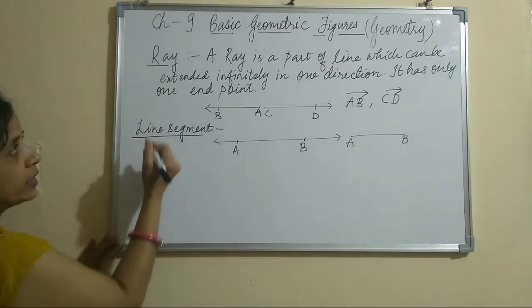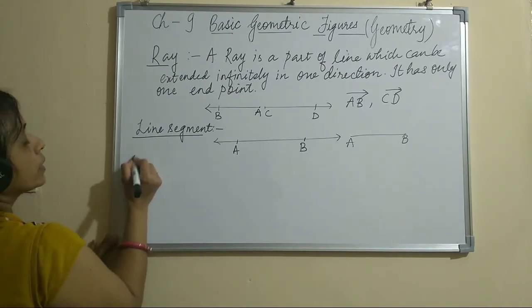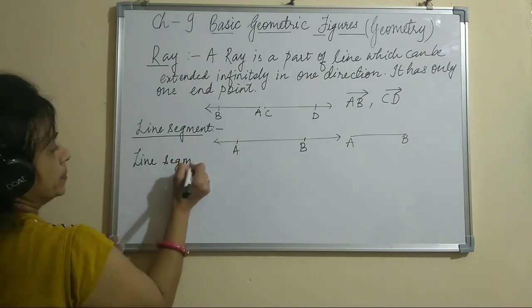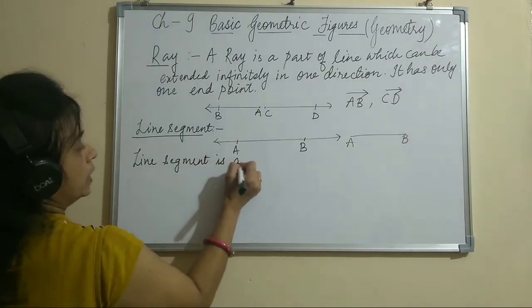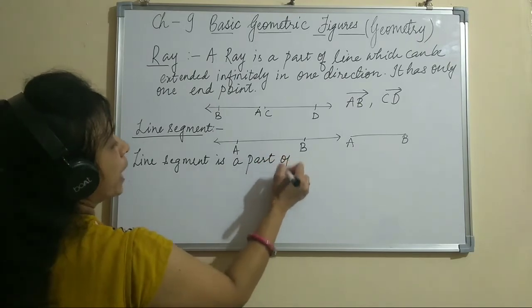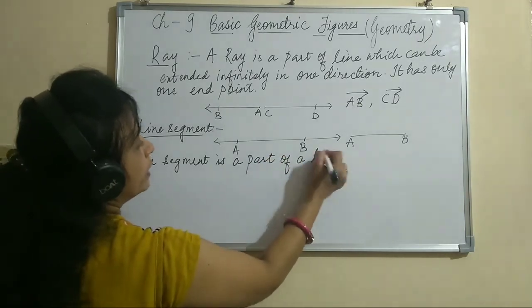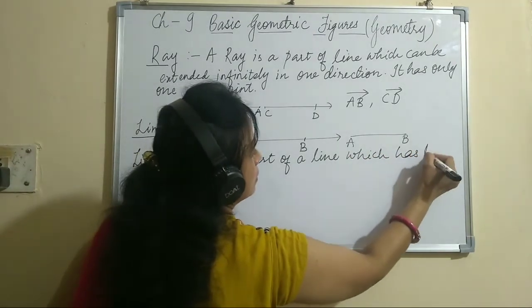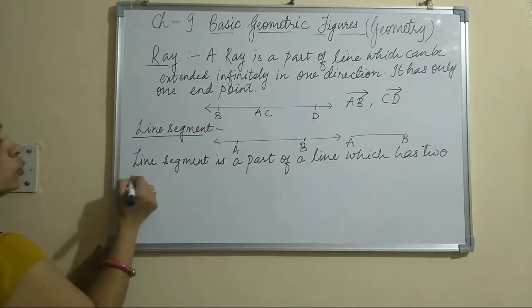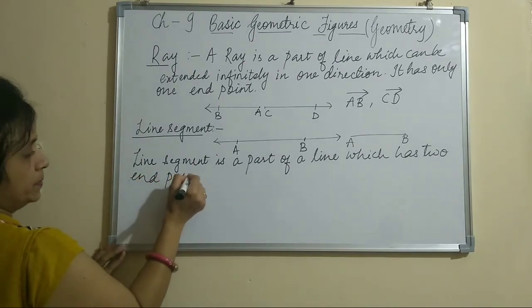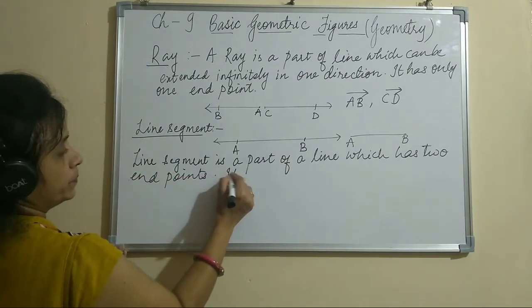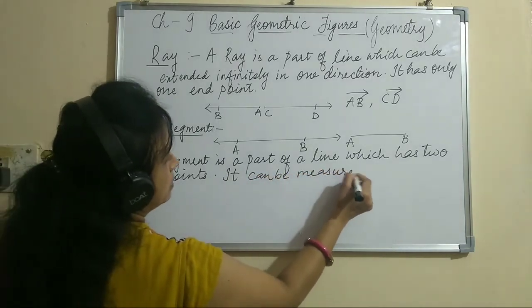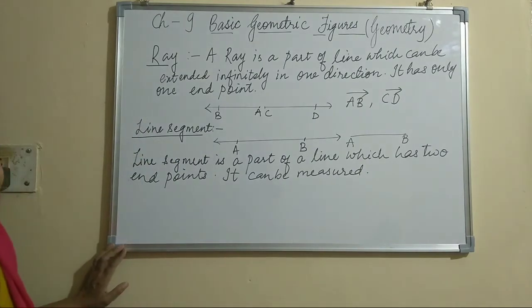Okay, so please write down the definition of line segment. Line segment is a part of a line which has two endpoints. It can be measured. It has a fixed length.